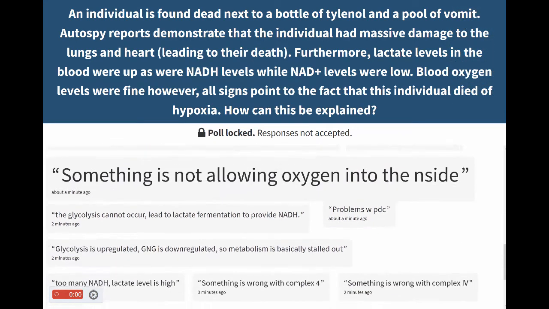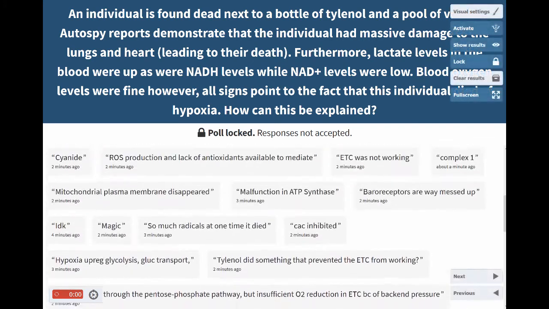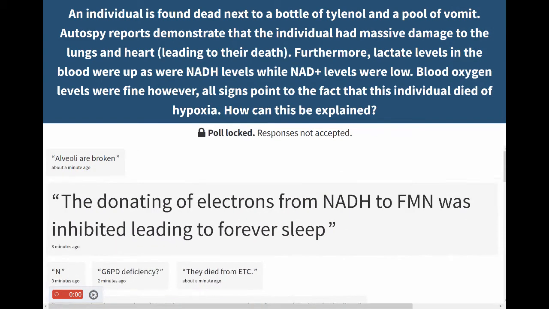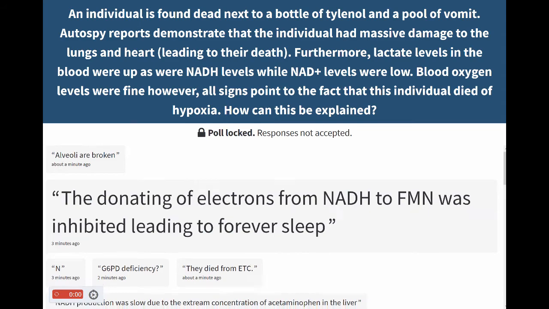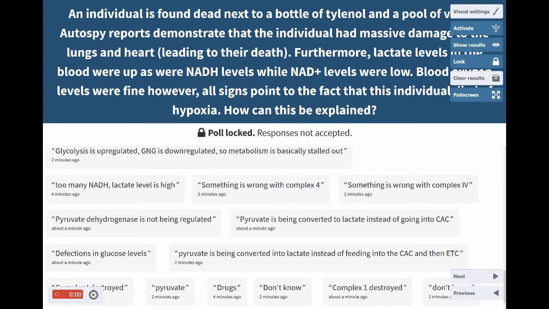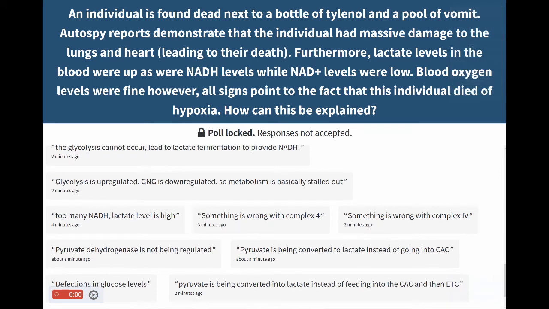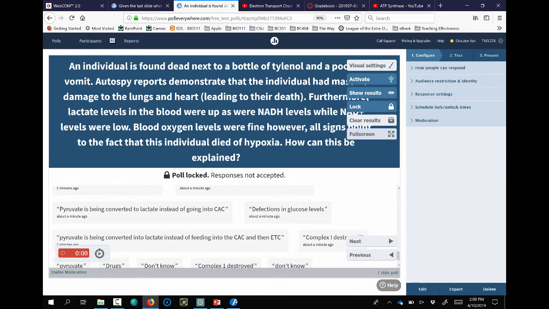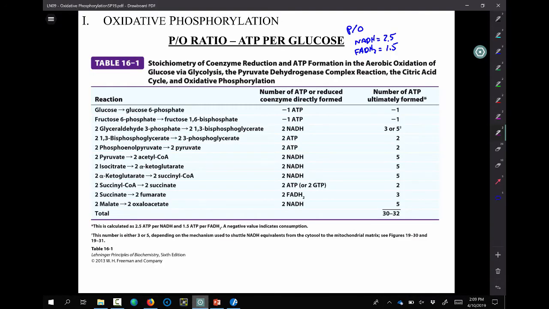All right, so there's some interesting answers as I glance through these. I'm going to go ahead and highlight this one: something is not allowing oxygen into the inside. That's kind of what we're looking at here. And then we've got something here that is hinting around the right answer as well: the donating of electrons from NADH to FMN was inhibited, leading to forever sleep. So there could be a number of different explanations for this data. Let me give you one plausible answer. The reason I highlighted some of them is because they were indicating that maybe the electron transport chain was inhibited in some way, and that is indeed a good explanation of the data.